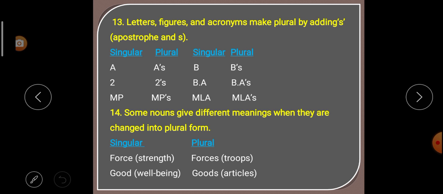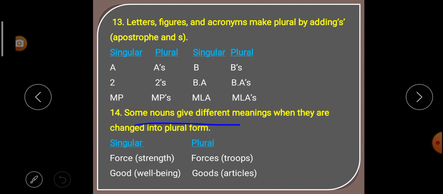Next, letters, figures and acronyms make their plural by adding apostrophe s. That means letters, figures and acronyms, how do they make plural? By adding apostrophe s. Look here. Example: singular A, plural what? A apostrophe s. Singular B, plural what? B apostrophe s. Next, 2. Singular 2. What is the plural? 2 apostrophe s. So in this way, letters, figures and acronyms make their plural by adding apostrophe s.